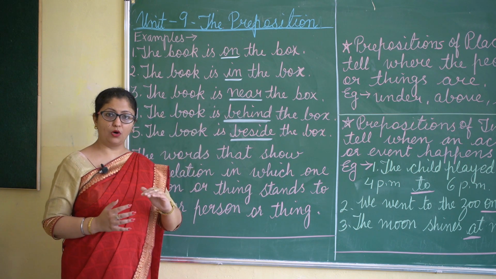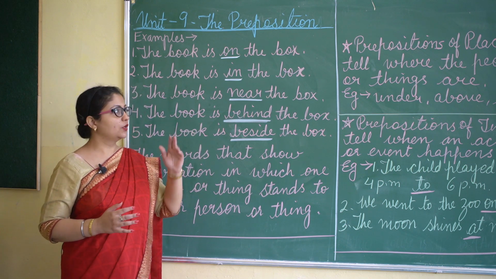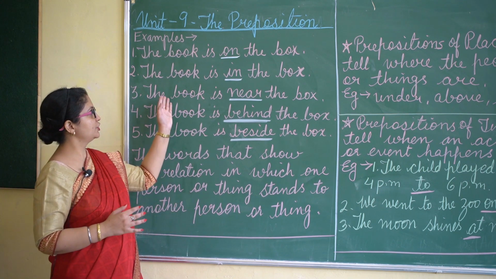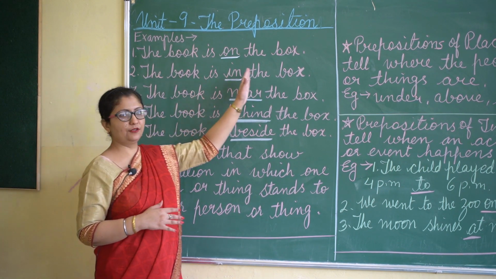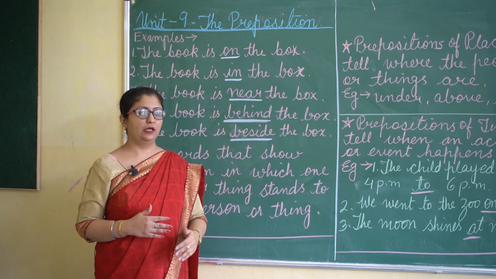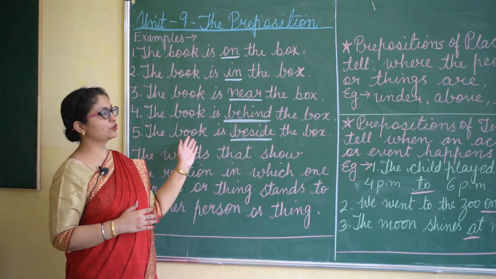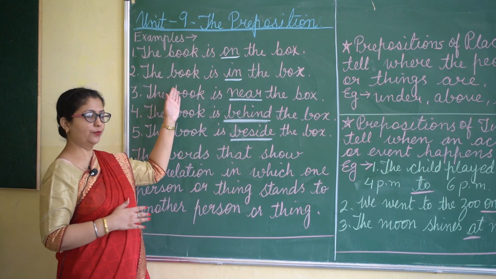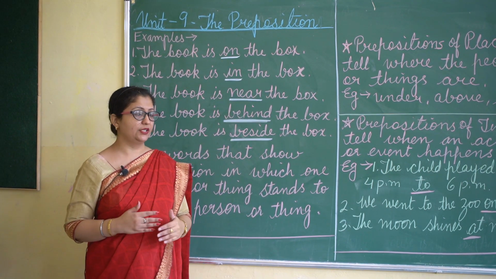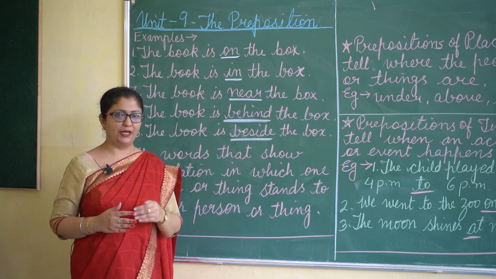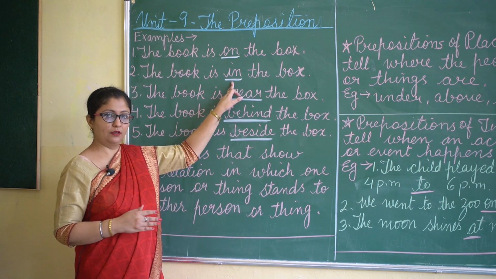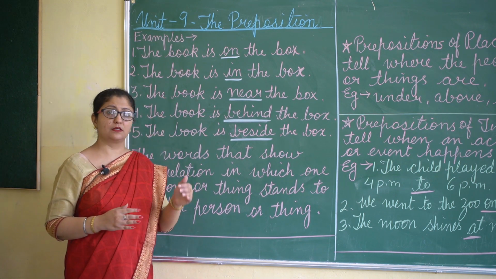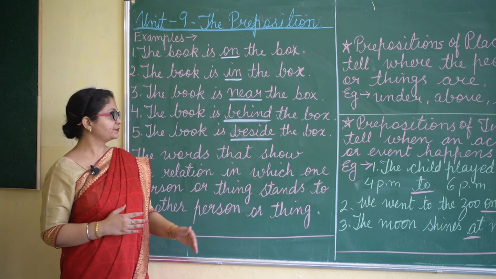It is on the box. Now when we come to the second sentence, the relation between the book and the box will change. In the first sentence it was on the box. Now the relation is changing because we have placed the word in. In the second sentence the book is placed in the box.